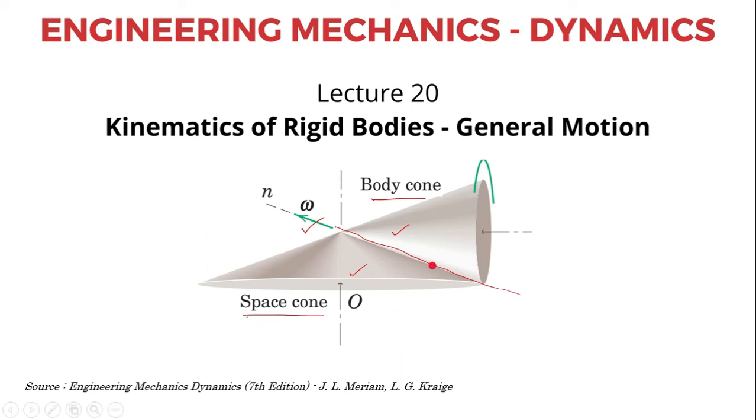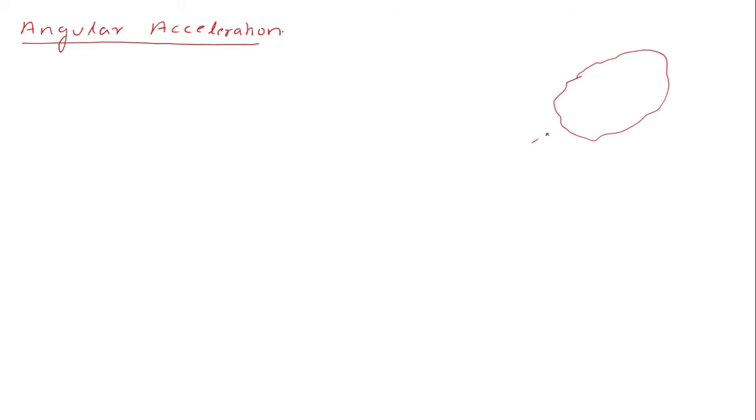Now let us come to angular acceleration. We had studied that for a rigid body that undergoes pure rotation with respect to an axis, you have the angular velocity omega in this direction as well as the angular acceleration alpha in the same direction.